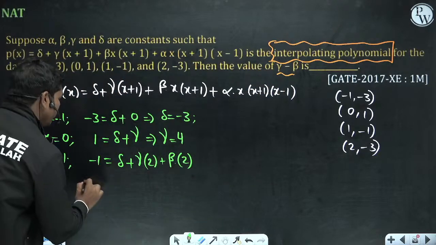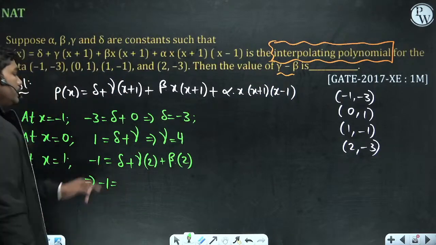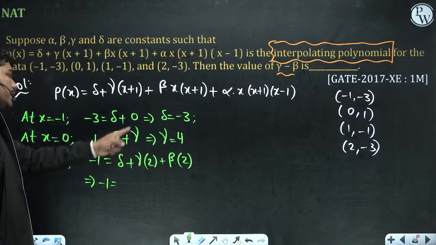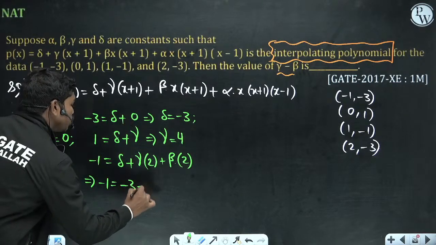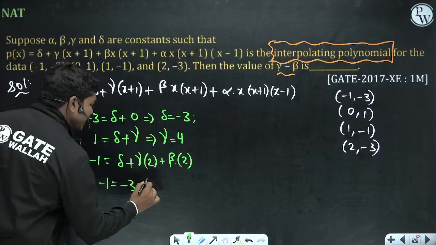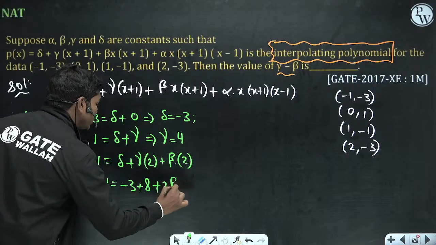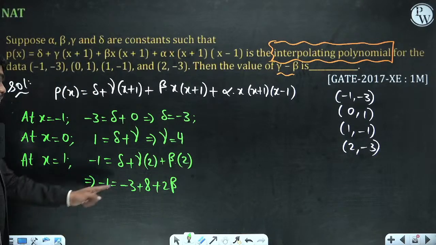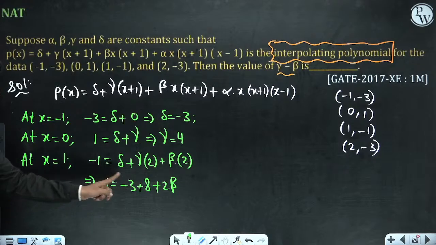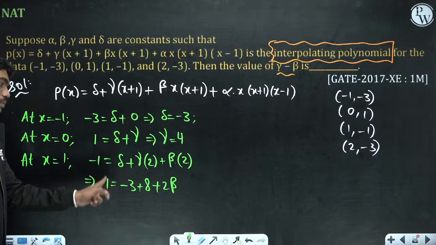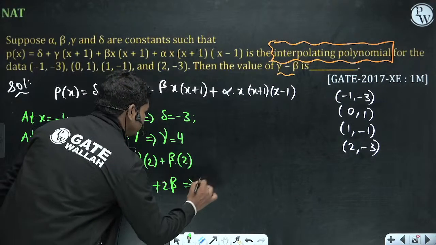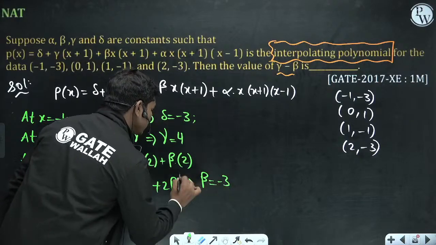So minus 1 is equal to delta which is minus 3 plus 2 times of gamma, so 2 times of gamma is 8 plus 2 times of beta. From this equation you can calculate minus 1 plus 3, so 2 minus 8 is minus 6, so minus 6 by 2, beta is minus 3.